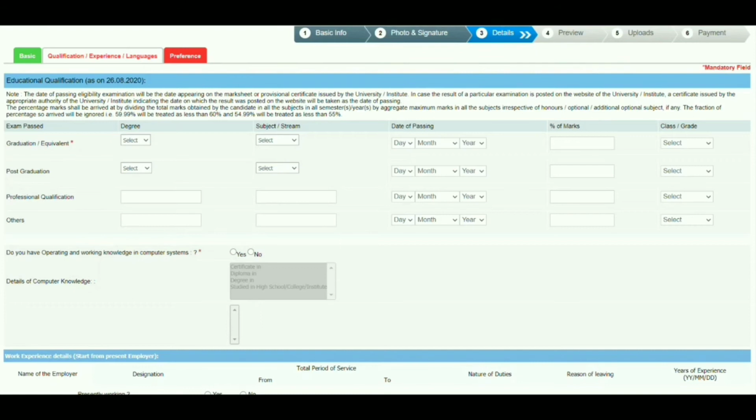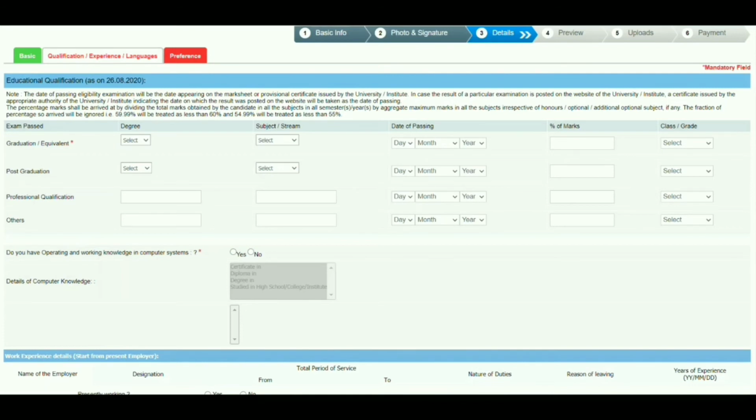If you click on the next page button, we will navigate to this preferences tab. In this we have educational qualifications. If you see the graduation here, we have a degree option. If you select that select box, we have degree or BTech options. Select whatever degree you have, and select your subject. In which subject you have completed your degree, arts or science or something like that.